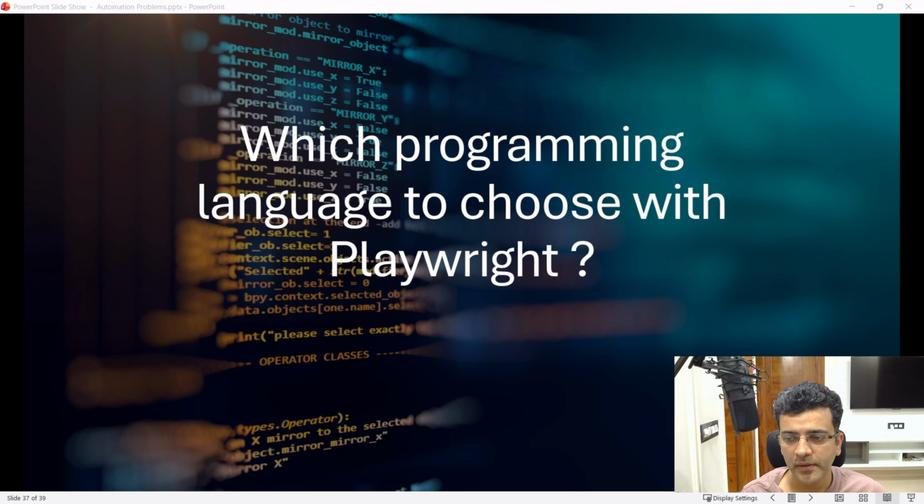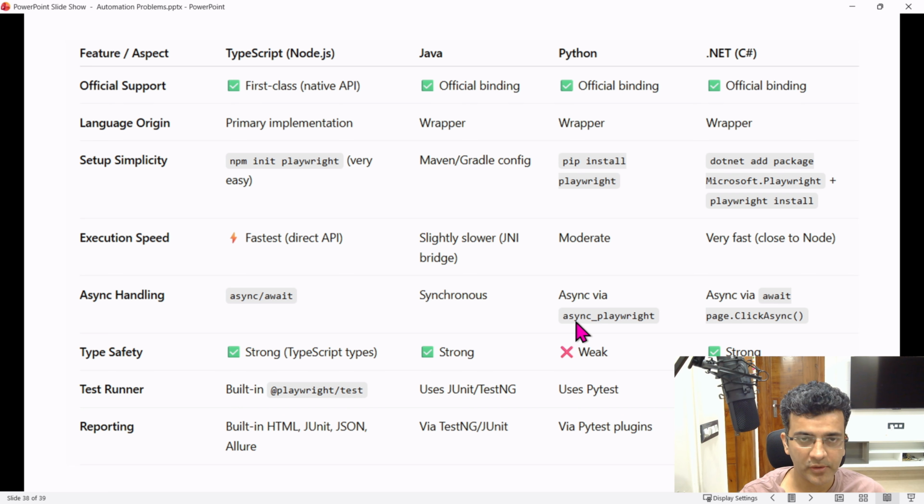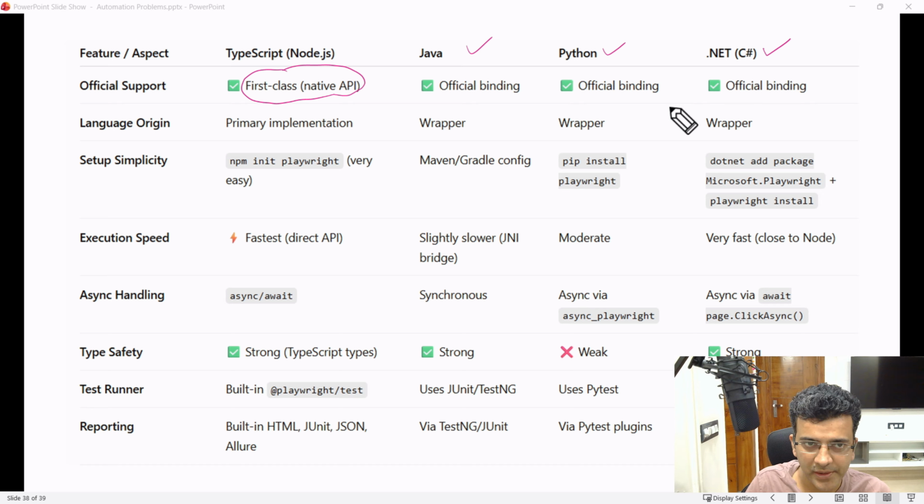I have created a comparison between the various programming languages, which you can see on my screen. So let's compare them to decide which one we have to use. Here it's written native API, and these are the bindings which are officially provided. Not a third party one, but provided by them.